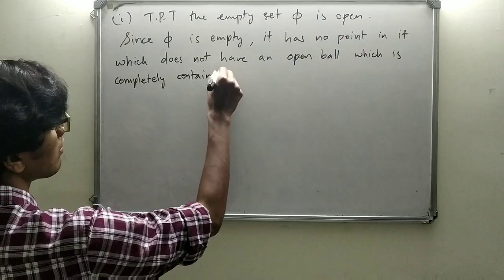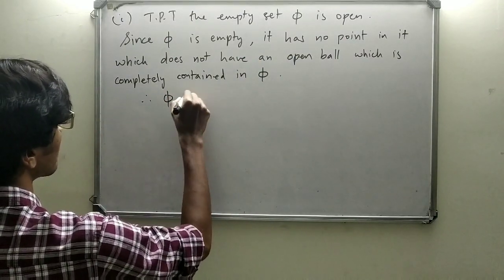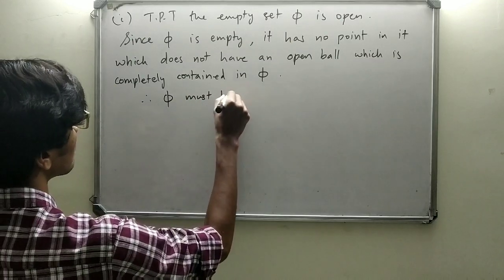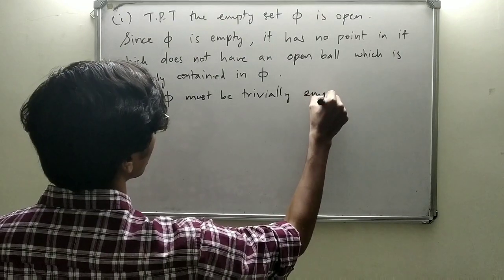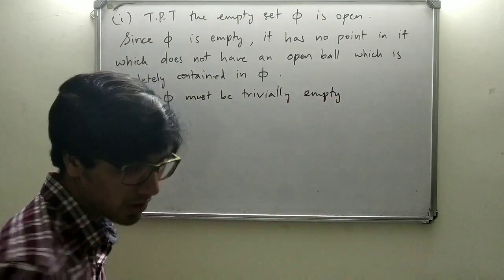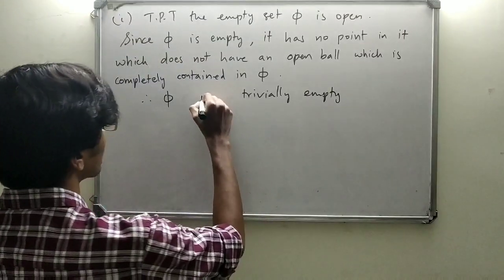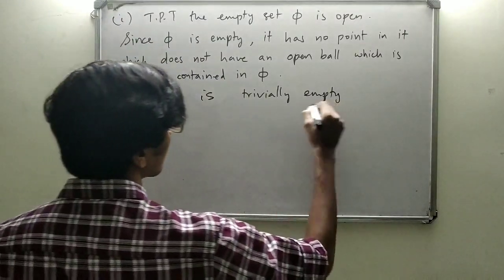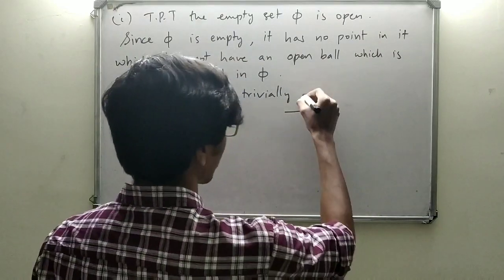I hope this is clear. Therefore, phi is trivially open.